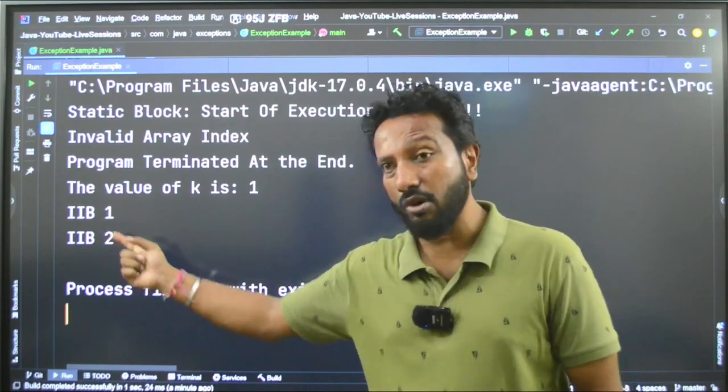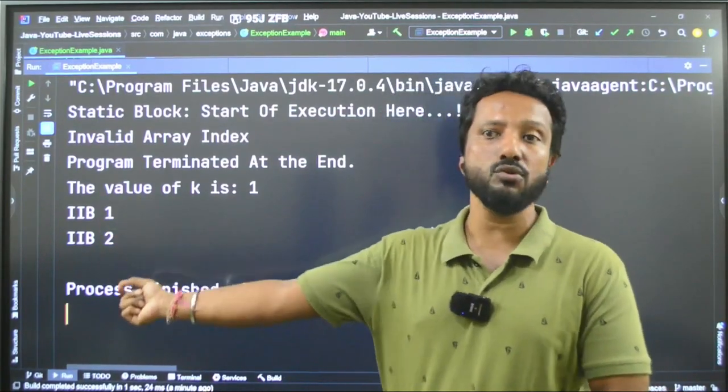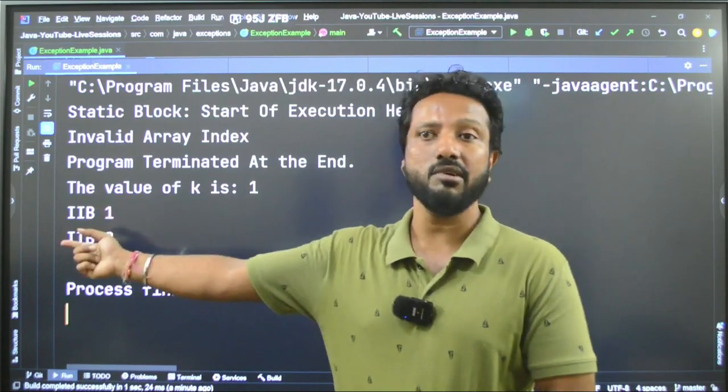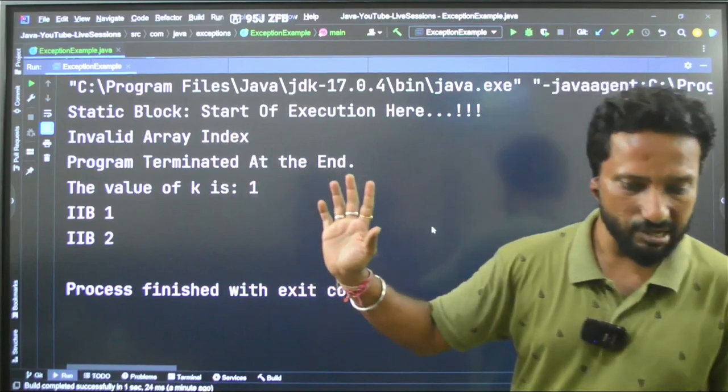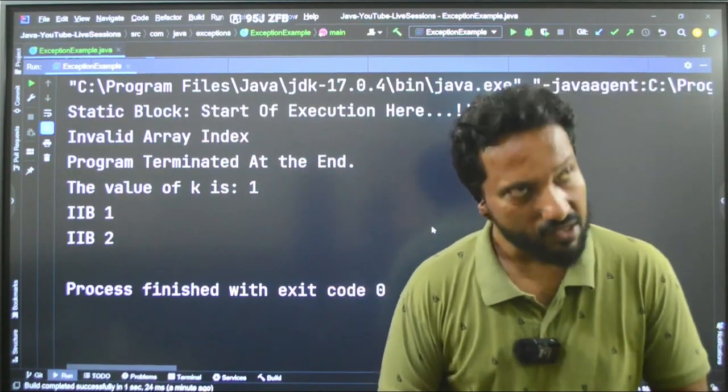Okay, these are for objects. Any data that you want to pass on to the object is given in the IIB. Okay, instance initializer block. Please remember that. This is a very important concept. Fine.